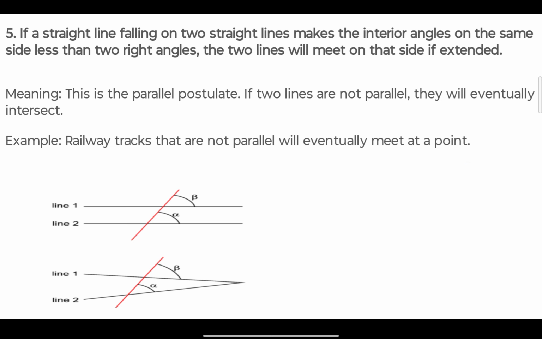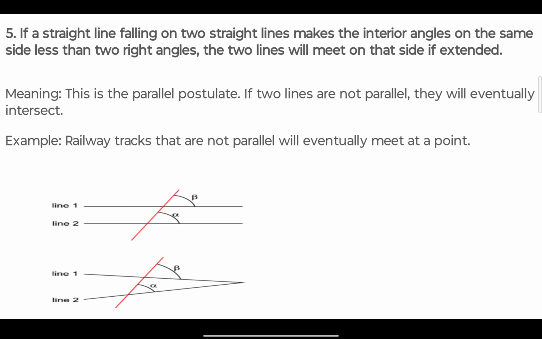As we take two lines, line 1 and line 2, and by taking the red line, also called a transversal line, here two angles are formed, alpha and beta, and these two angles are less than two right angles.